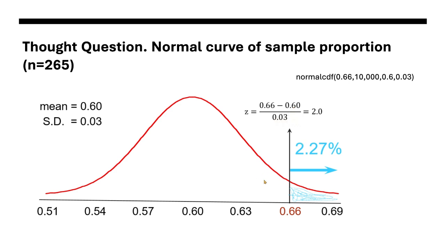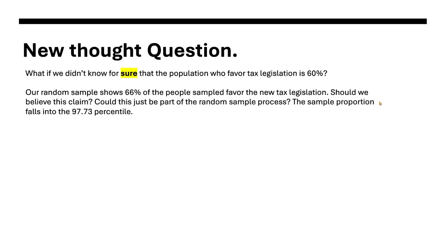When I look that up on a table, it's like the 97.7 percentile, but also you can put that in your calculator. You use that normal CDF, 0.66 is your observation. You put in 10,000 because you want to know everything above that. 0.6 is your mean, and 0.03 is your standard deviation.